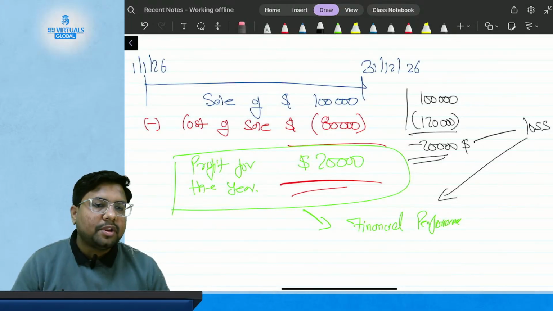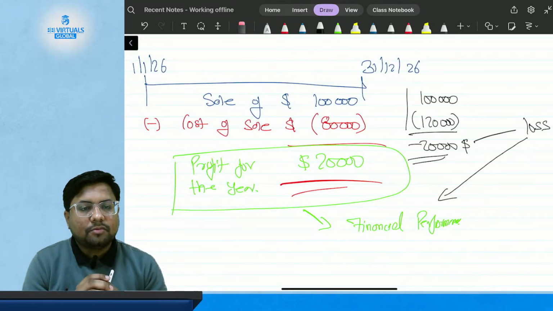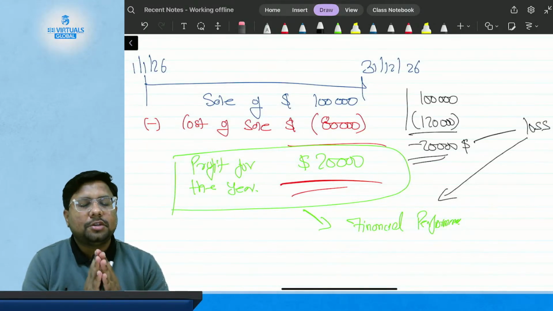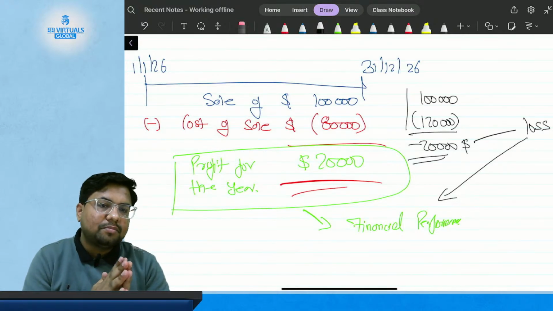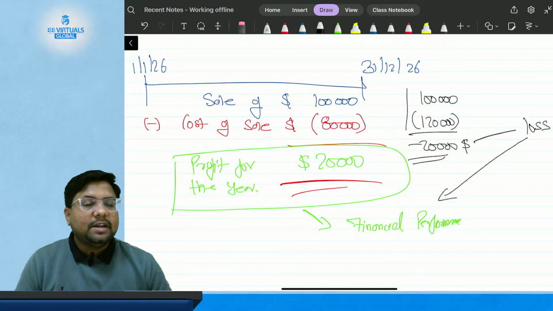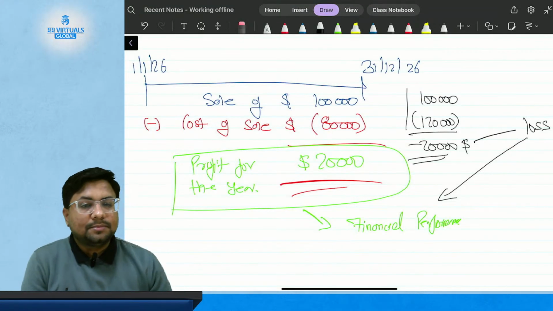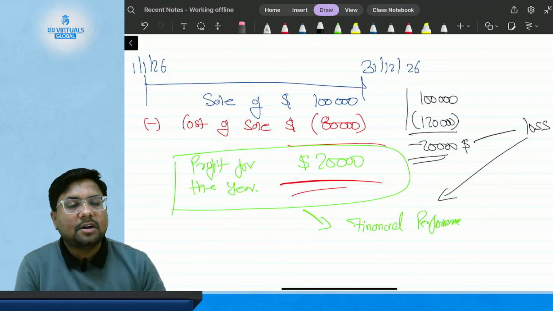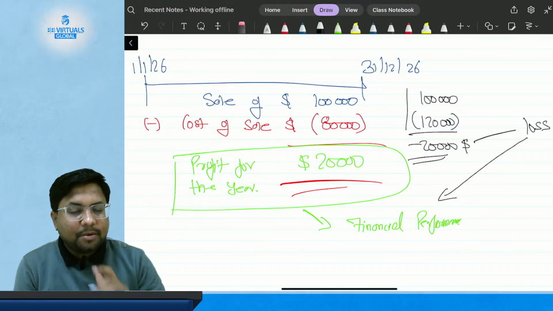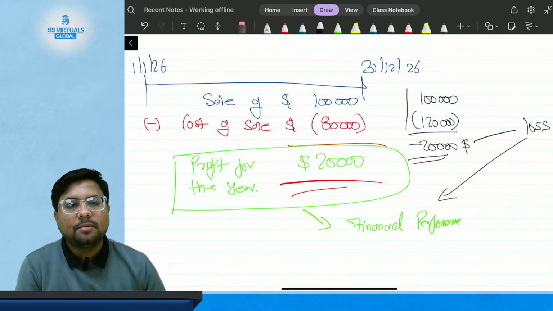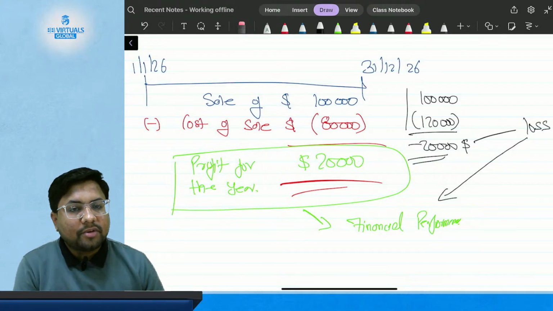So statement of profit or loss talks about financial performance in a year in terms of profit or loss. Okay, now this is not concerned with a particular date or particular time. The statement of profit or loss is not concerned with a particular date or particular point of time. It is not like the statement of financial position.